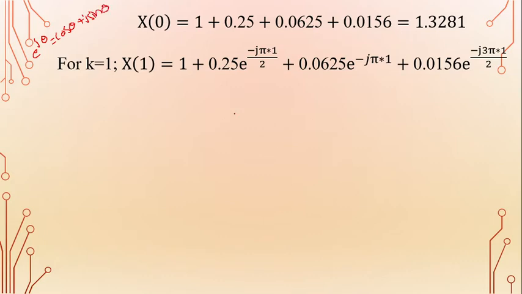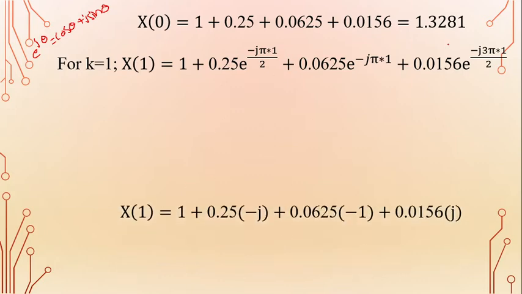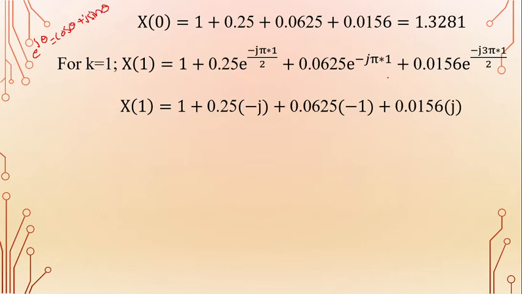Now here, e power minus j pi by 2, using Euler's identity, is cos pi by 2 minus j sin pi by 2. Cos pi by 2 is 0 and sin pi by 2 is 1. Similarly, using Euler's identity, e power minus j pi is cos pi minus j sin pi. Cos pi value is minus 1 and sin pi value is 0. And similarly, e power minus j 3 pi by 2 is cos of 3 pi by 2 minus j sin of 3 pi by 2. Cos of 3 pi by 2 is 0 and sin of 3 pi by 2 is minus 1.